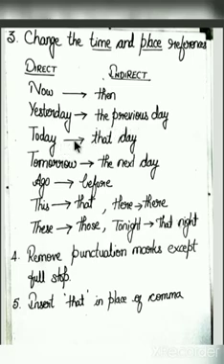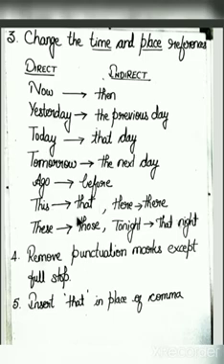Today will change to that day. Tomorrow changes to the next day. If there is ago, you have to change it to before. This becomes that. These becomes those. Here becomes there. And tonight changes to that night. Okay, these are all time and place references.